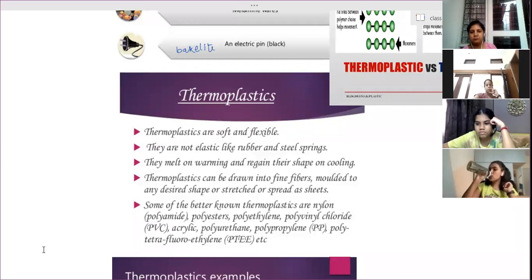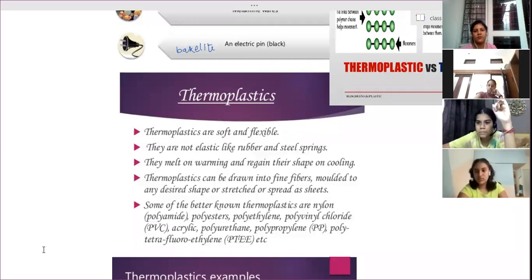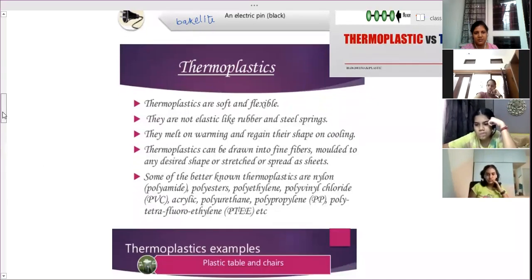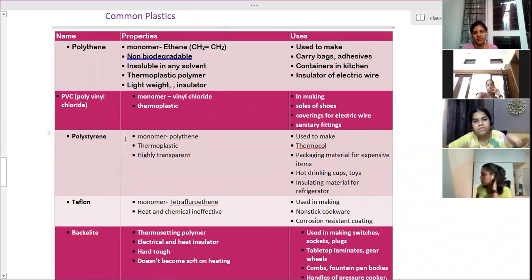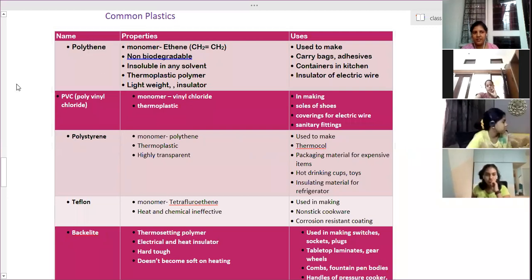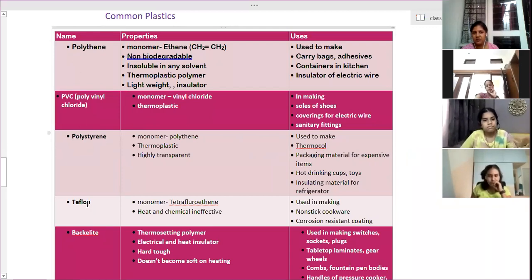Ma'am, as you told, thermocol is a plastic. Does it come under thermoplastic or thermoset plastic? Thermoset plastic. You have to learn that. Its actual name is styrofoam, or polystyrene is the name of thermocol. So all these different varieties of plastics we have to learn: polyethylene, PVC, polystyrene, Teflon, bakelite, melamine.